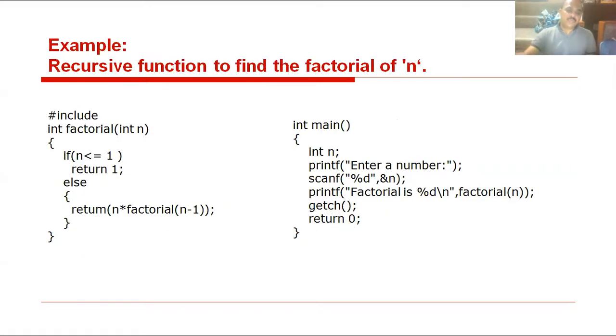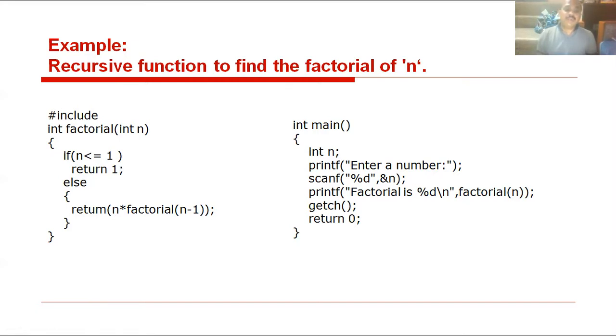So for example, factorial of n. If n is less than or equal to 1, return 1, else return n star factorial of n minus 1. Clear? So integer main function, read n value where n equal to 5. Then factorial of n is the calling function. So n value equal to 5. n less than or equal to 1. What is the value of n?